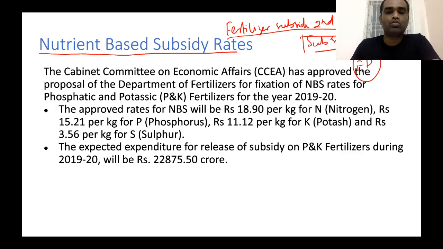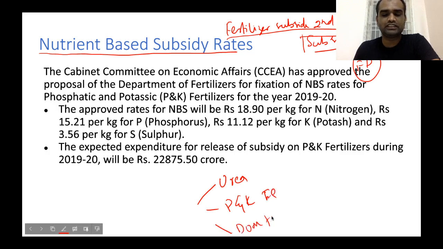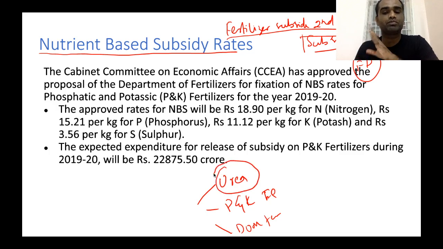Clear? Now, when it comes to fertilizers, there are a number of different types of fertilizers. Fertilizers like urea, potassium as well as phosphatic based fertilizers, DAP fertilizers. But in India, when it comes to fertilizer subsidy, before, fertilizer subsidy was given only for urea.